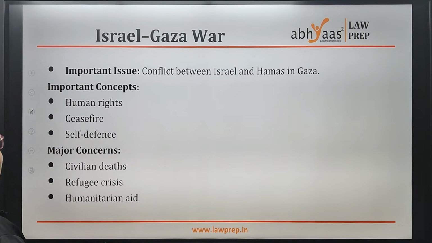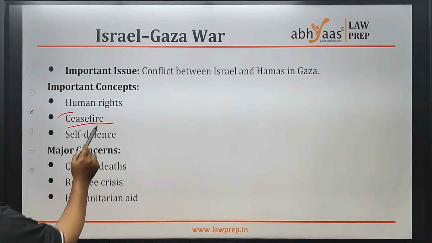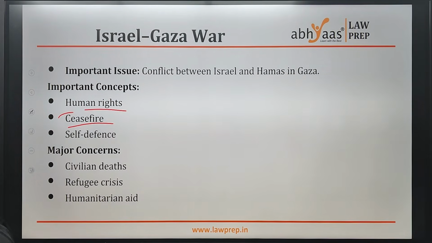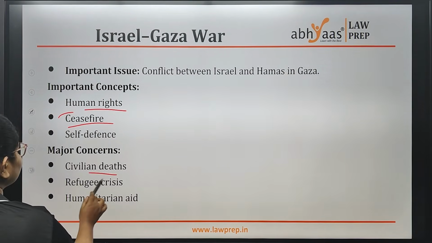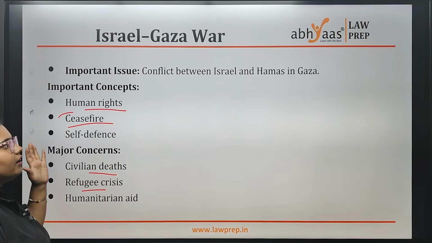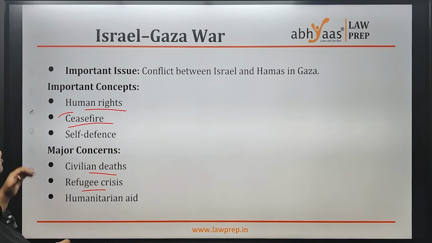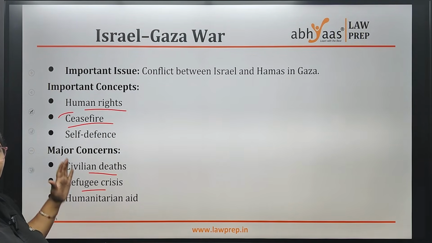And Israel and Gaza war, if you know, conflict between Israel and Gaza, why it is important. Ceasefire, if you remember how long it went. It is also targeting your human rights, the civilian deaths, refugee crisis. All these things are under controversy and question. You can search more about these.